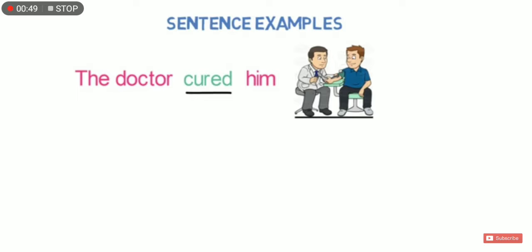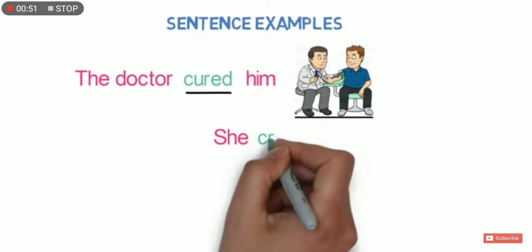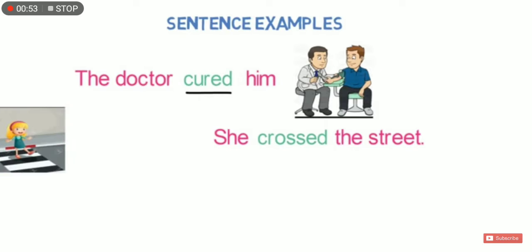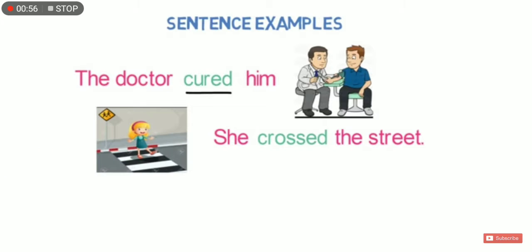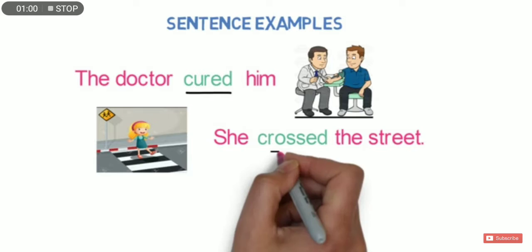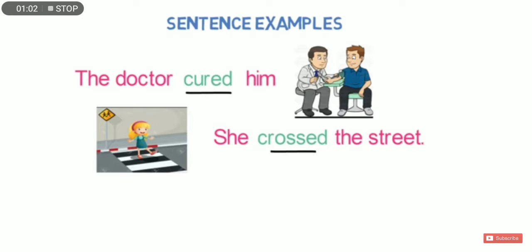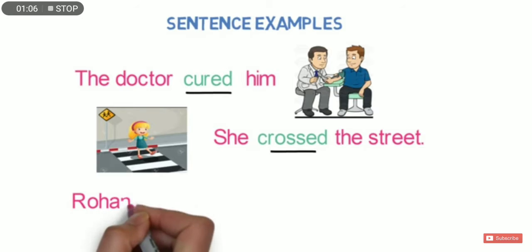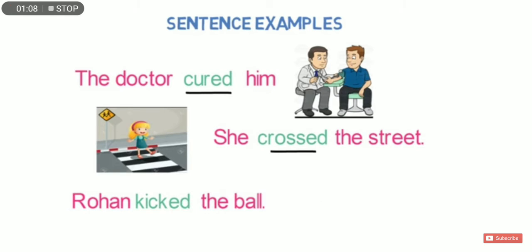The doctor cured him. The doctor cured whom? The doctor cured him. She crossed the street. What did she cross? क्या क्रॉस किया उसने? Street. The object which receives the action or which receives the verb is called the transitive verb.